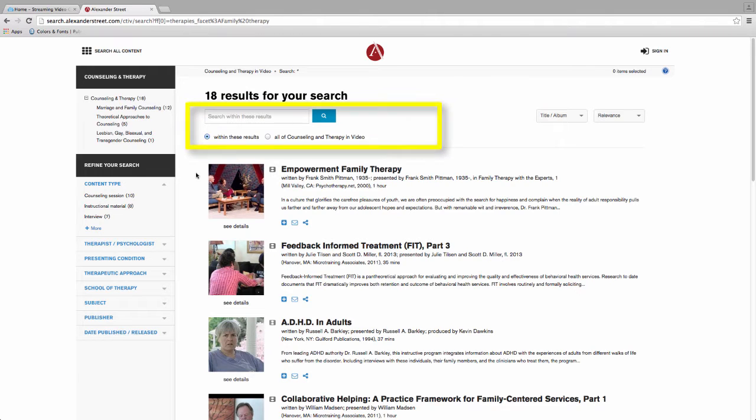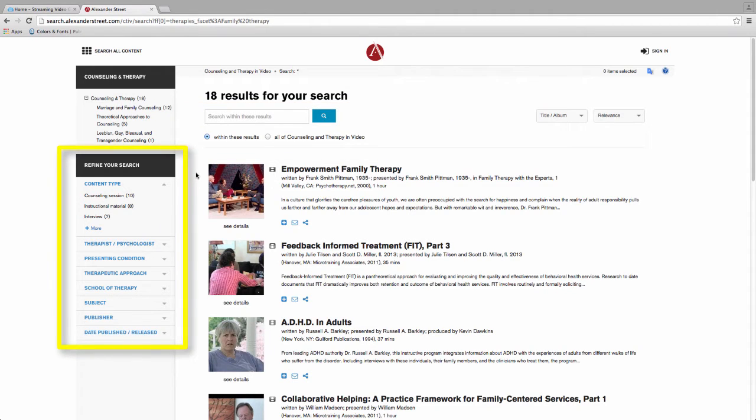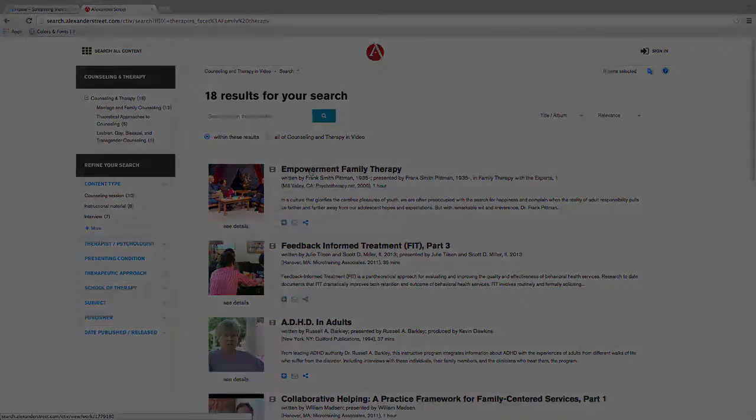We can further refine our search by using the Search Within These Results search box, or by using the options on the left-hand side. Just like before, many of these options to refine our results are subject-specific, like School of Therapy. Other limiters are broader, like the Publisher and Date Published options. No matter the collection offered by Alexander Street Press, your search results will be displayed like this and will include limiters to refine your search on the left. To see more about an individual video, select the title.